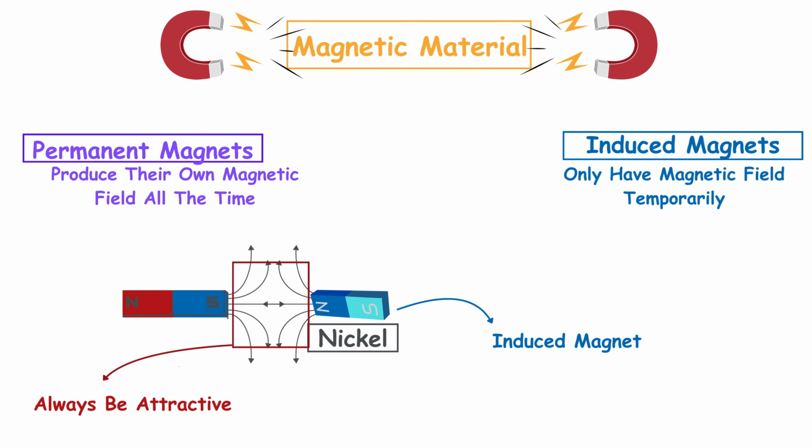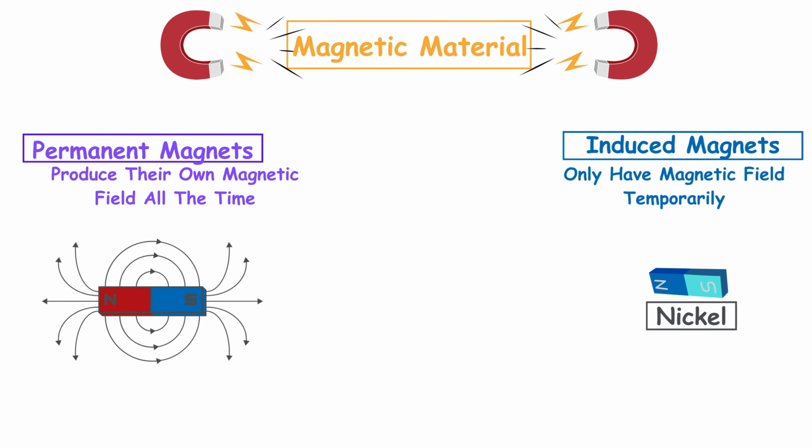These do not naturally produce a magnetic field, but instead only become magnets when placed in the presence of an existing magnetic field. Induced magnets are formed when a magnetic material that was not originally acting as a magnet, for instance, an ordinary piece of nickel, is placed within the magnetic field of a permanent magnet. This exposure causes the material to temporarily develop its own magnetic field and form distinct poles, typically a north and a south, effectively transforming it into a magnet for the duration of its exposure. This is why we refer to it as an induced magnet. It has been magnetized due to an external influence.